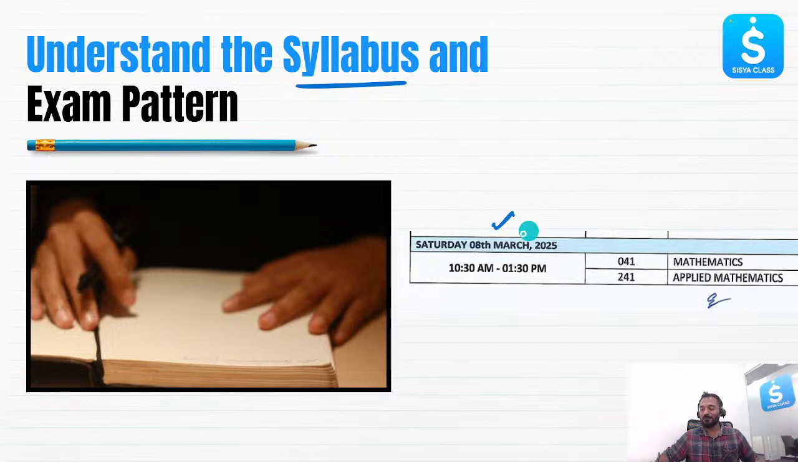Is there anyone who does not know your exam date? 8th of March, the mathematics exam will be happening 10:30 a.m. to 1:30 p.m., 3 hours. And you have to be present at your exam center sharp at 10 a.m. At 10:15 a.m. your papers will be distributed to you. From 10:15 a.m. to 10:30 a.m., 15 minutes, you will be given to just read the question papers.